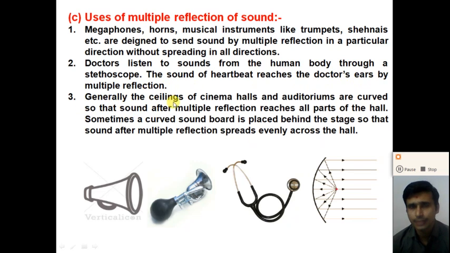Third, generally the ceilings of cinema halls and auditoriums are curved so that the sound after multiple reflection reaches all the parts of the hall. Sometimes a curved sound board is placed behind the stage so that the sound after multiple reflection spreads evenly across the hall. Why is the surface curved?